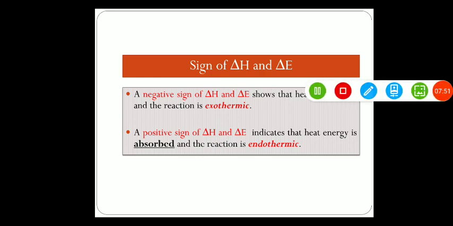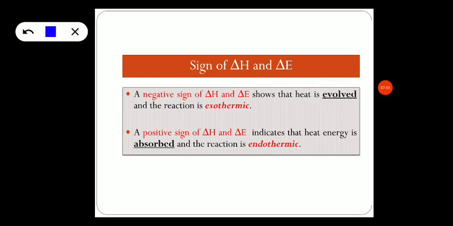So with this, if you come to the sign conventions, both in case of delta H and delta E, that is change in enthalpy as well as change in internal energy, the sign conventions remain the same. The first case, negative sign of delta H and delta E shows that heat is evolved and the reaction is exothermic. That is, heat is given out. If you write delta H or delta E is equal to negative, that means heat is given out by the system during the reaction and the reaction is termed as exothermic.